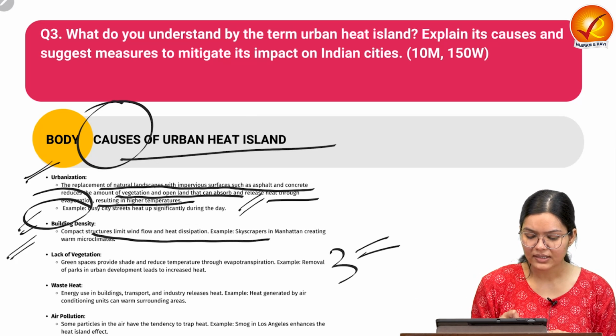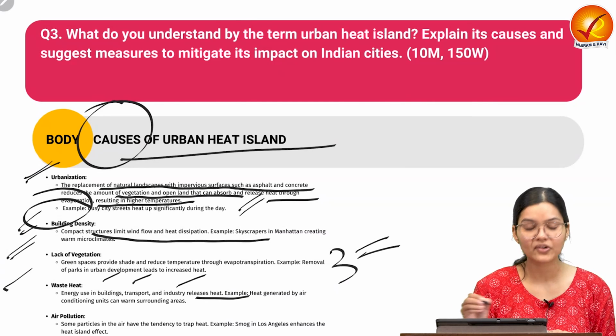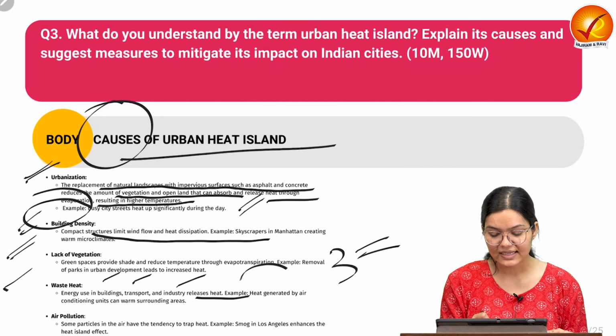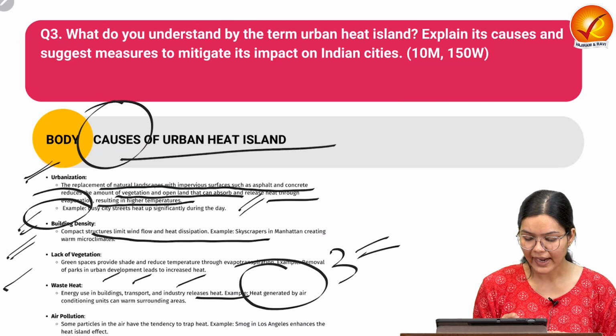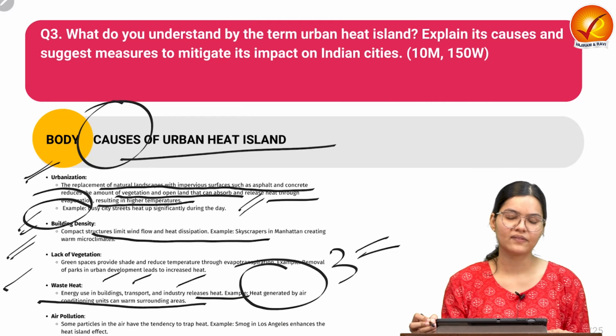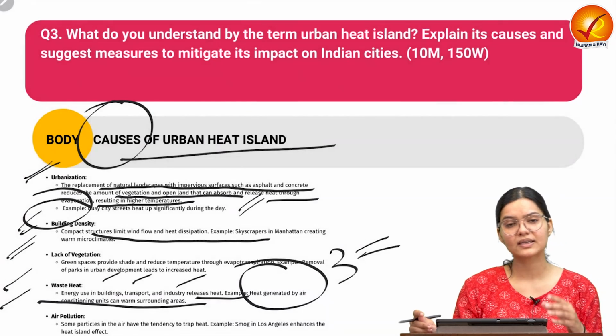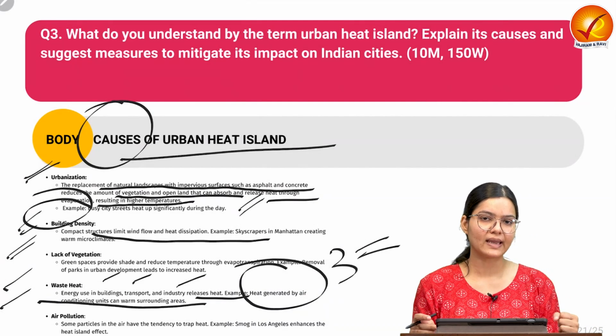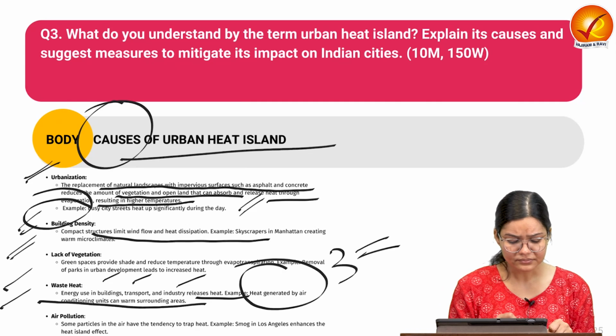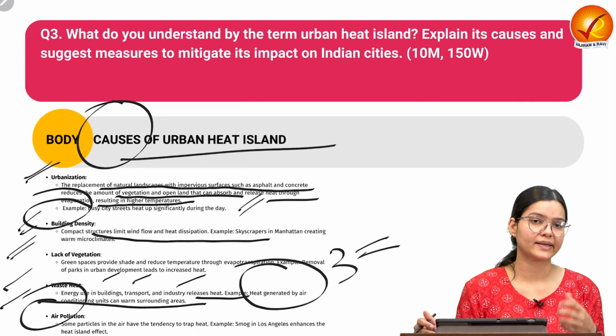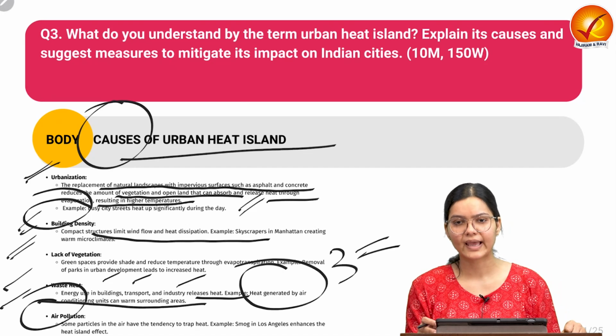Also the waste heat. For example, buildings, transport and industry release a large amount of heat, and that heat gets trapped in the area, which is why we see warm surroundings in the urban cities. And also air pollution. Some particles have a tendency to trap or absorb heat. Thus air pollution due to some particles also has an urban heat island impact.